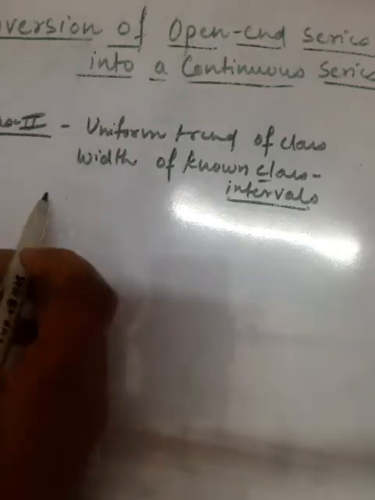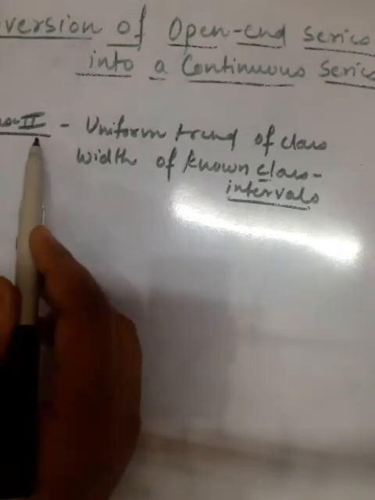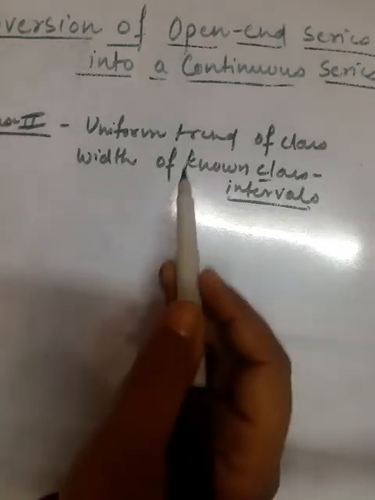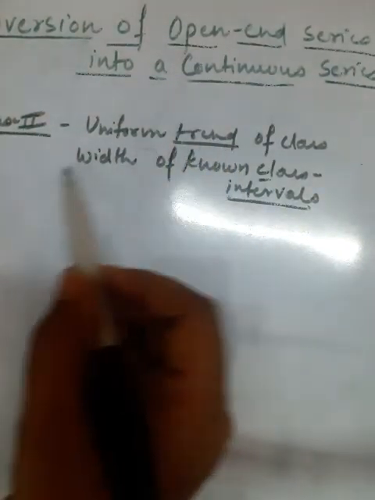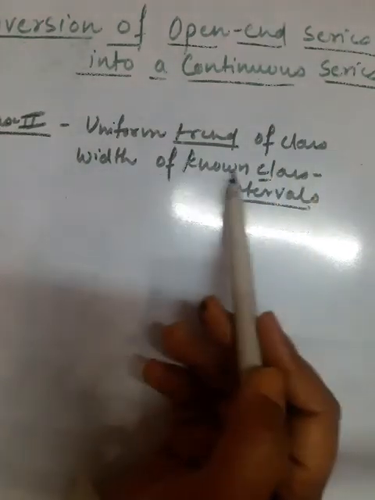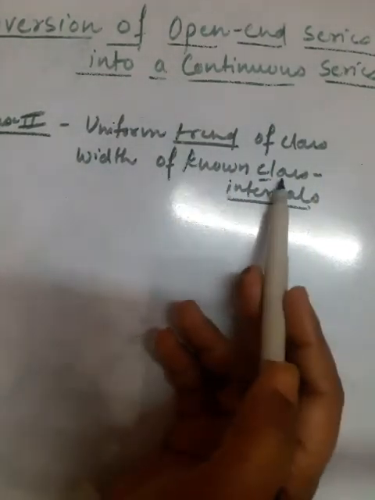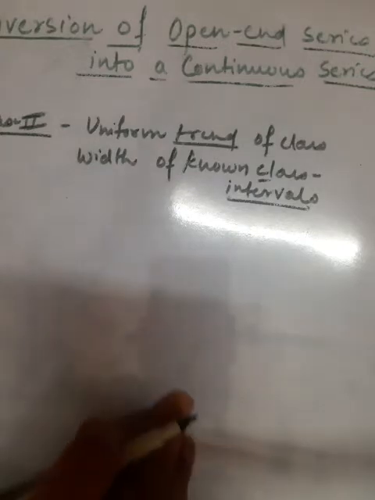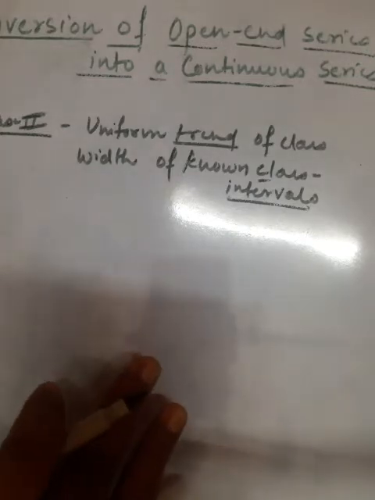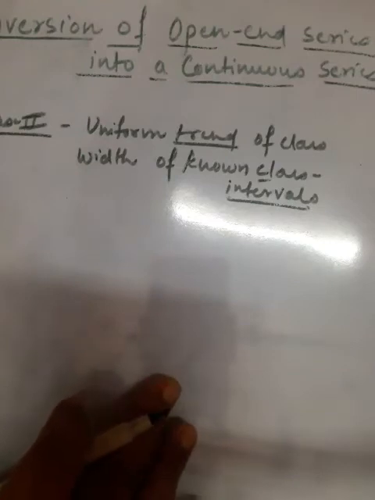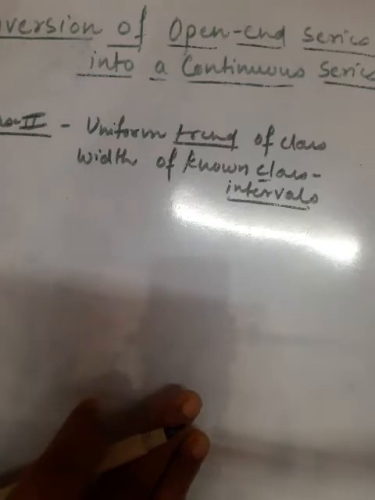Now case 2. There is a difference between case 1 and case 2 in terms of trends. You have to see trends here. Uniform trends of class widths of known class interval: if the given class intervals except the first and last class interval are showing a uniform trend, I will explain with an example, then we can determine the lower limit of the first class and the upper limit of the last class after adjusting with the trend.